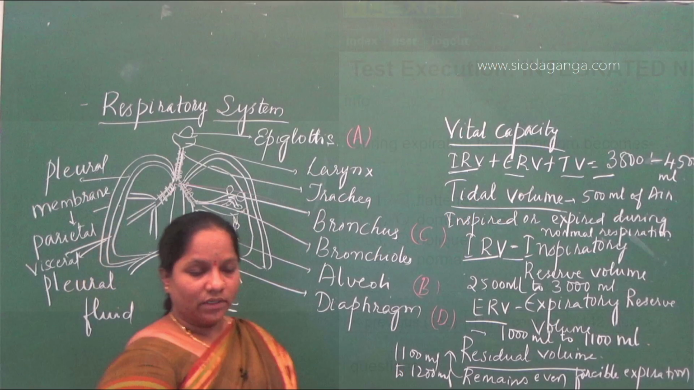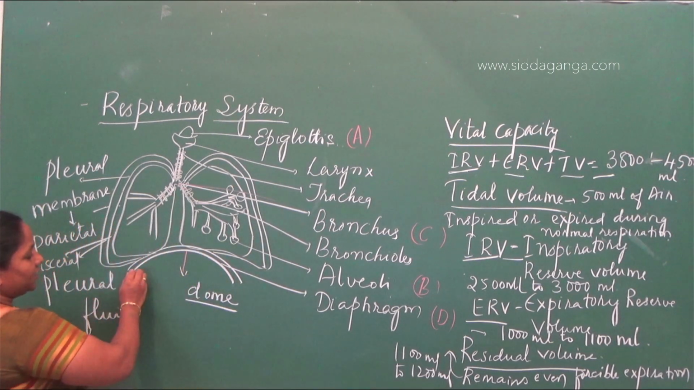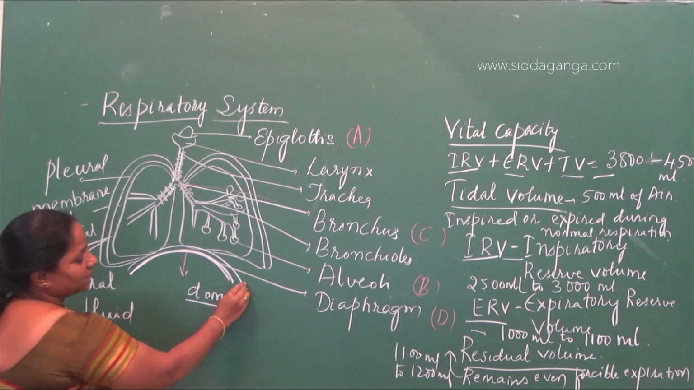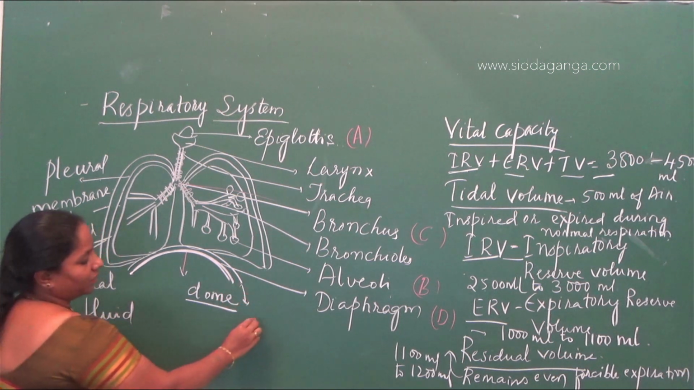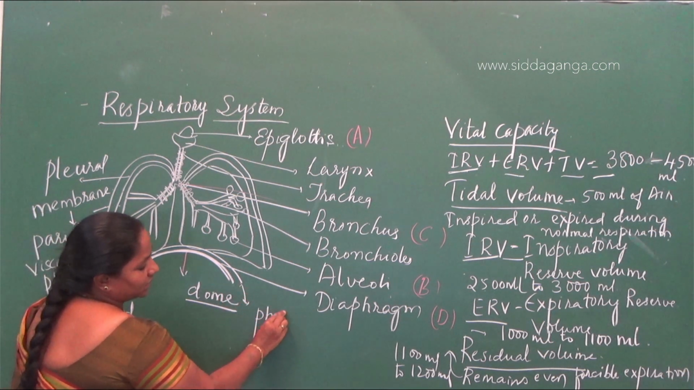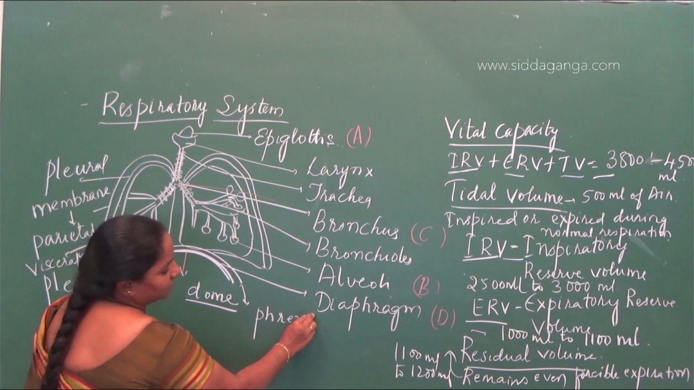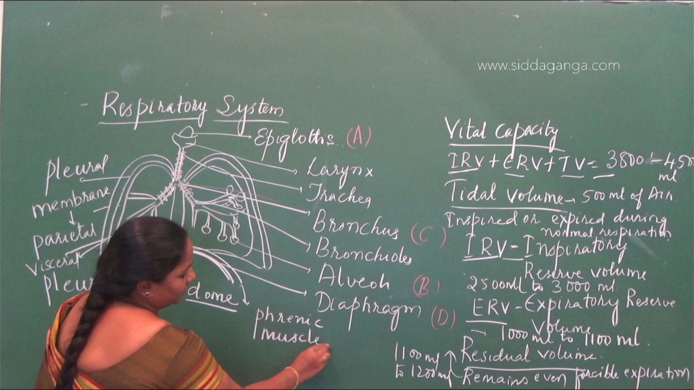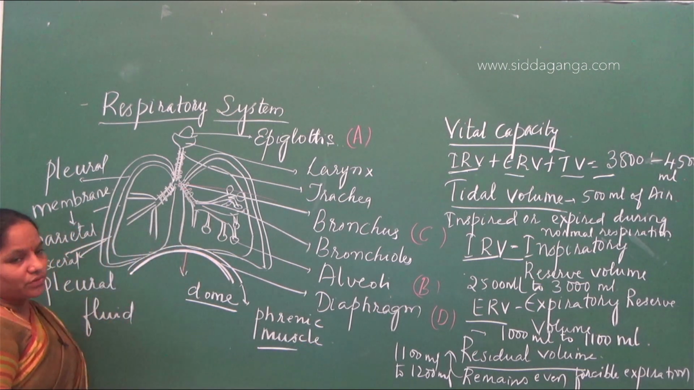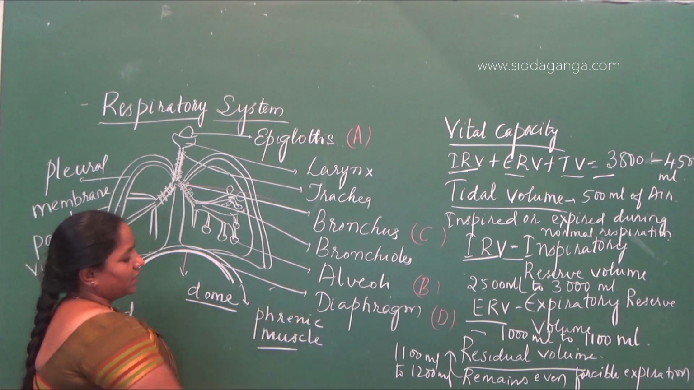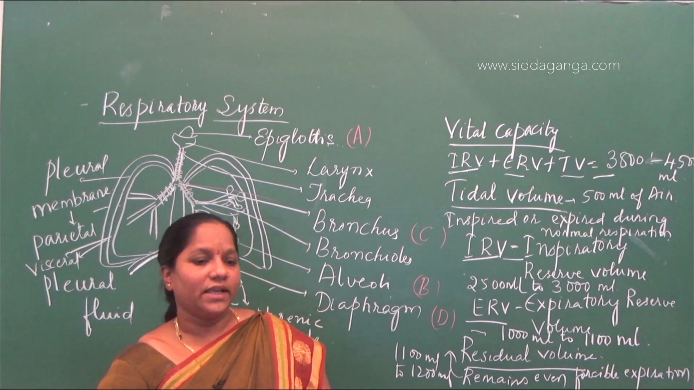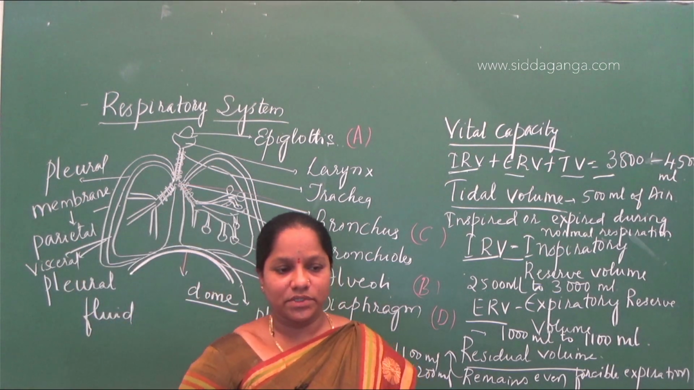So you should know the diaphragm that is present below the right and left lungs. It is particularly made up of muscle. These muscles are called phrenic muscles. This is one question you should know for your NEET. So the diaphragm is made up of muscles called phrenic muscles. So during expiration, the diaphragm becomes dome shape.